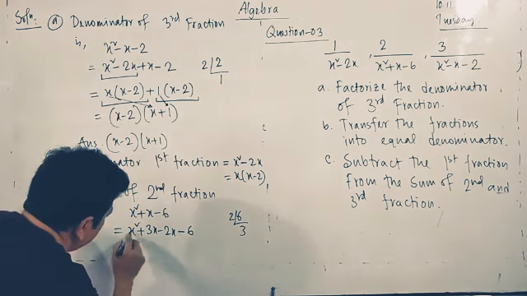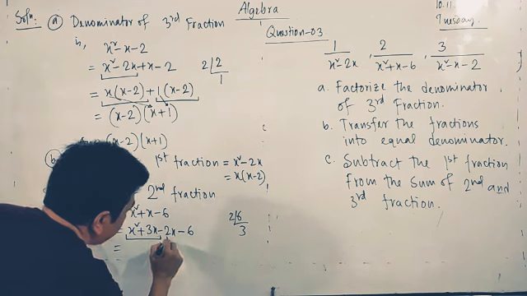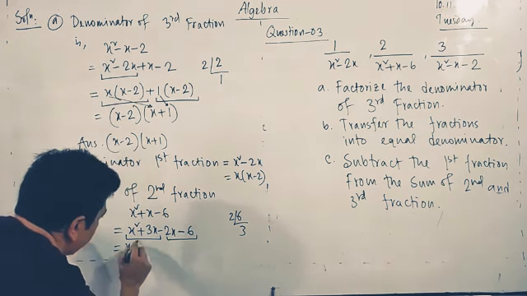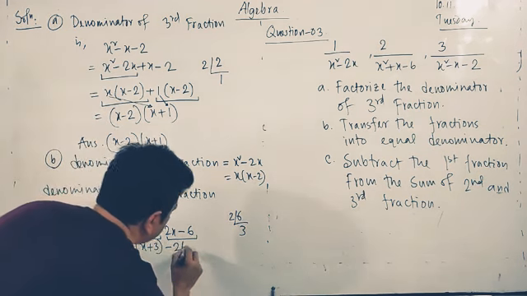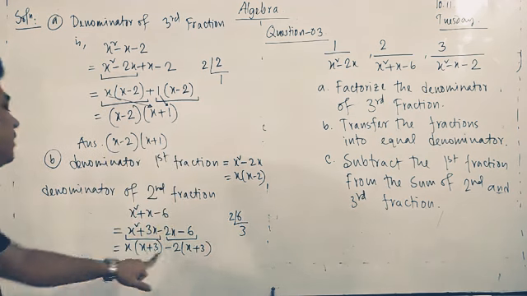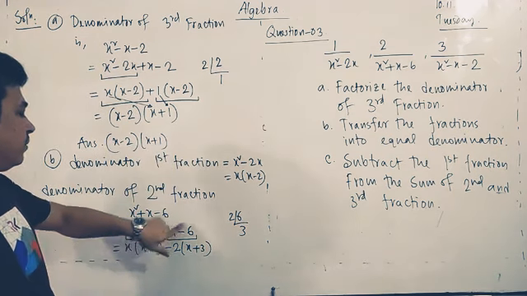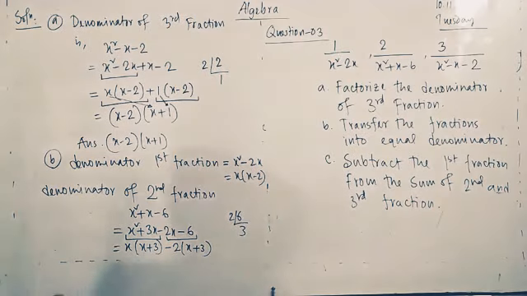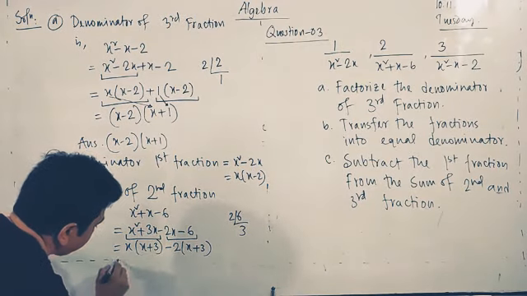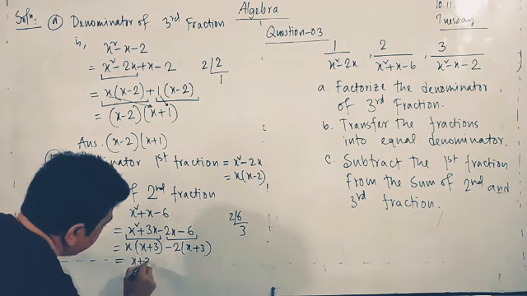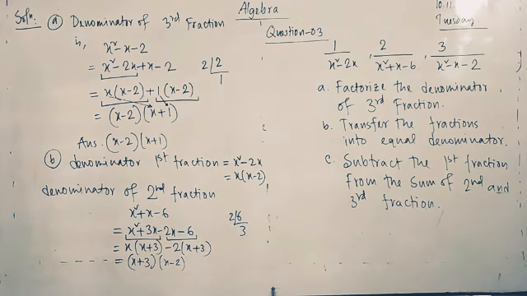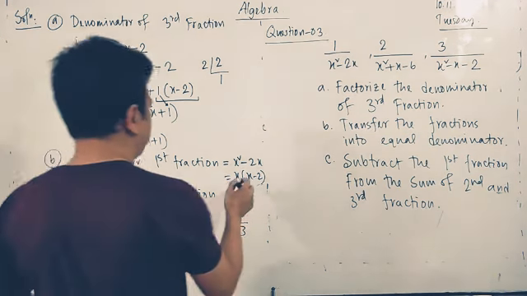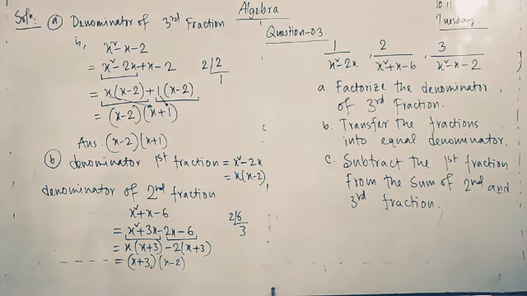So if we take common from both terms here and both terms here, x into x plus 3, and minus 2, if we take minus 2, x plus 3. Okay, we have taken minus, so for this minus it becomes plus 3. So we can write x plus 3 into x minus 2. Okay, x plus 3 into x minus 2. So look at that, here x into x minus 2, and here x plus 3, x minus 2.